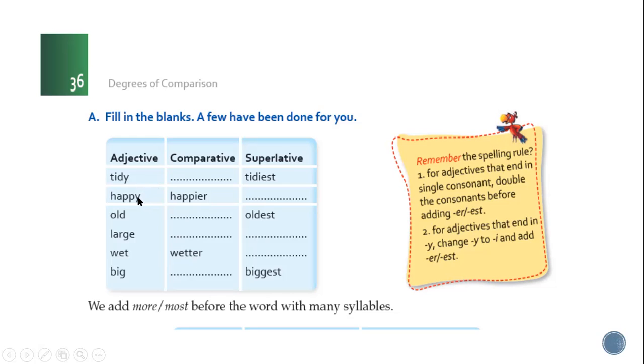For adjectives that end in Y. Now, if any adjective is ending in Y, see here, happy, then that Y will be changed to I. So happier and happiest. Understood?